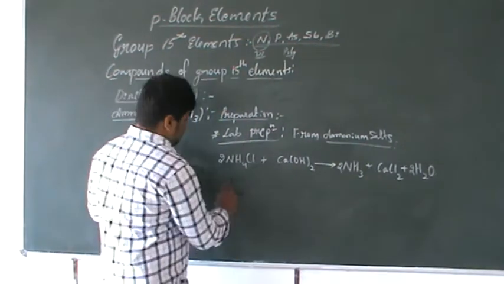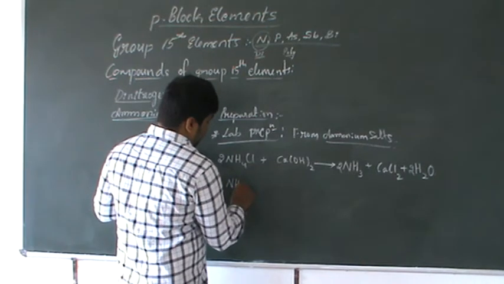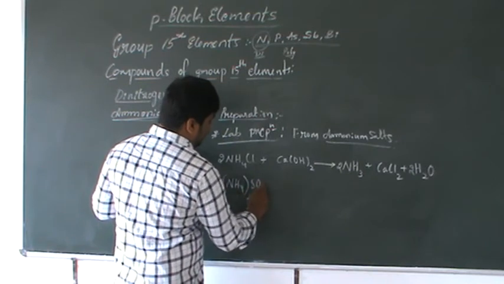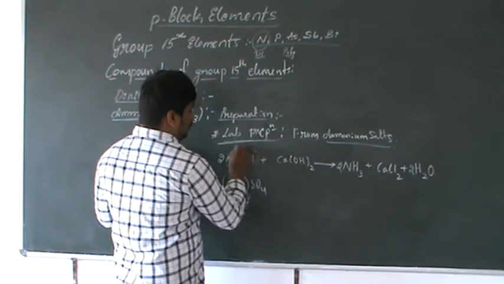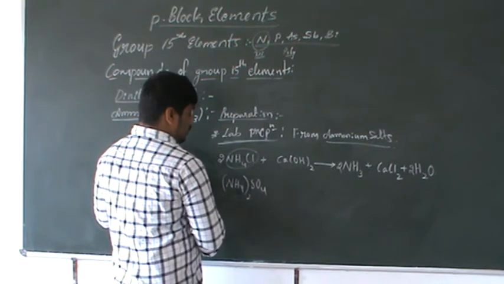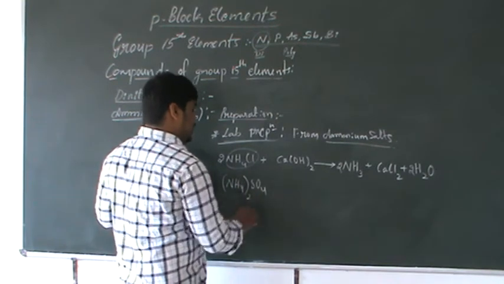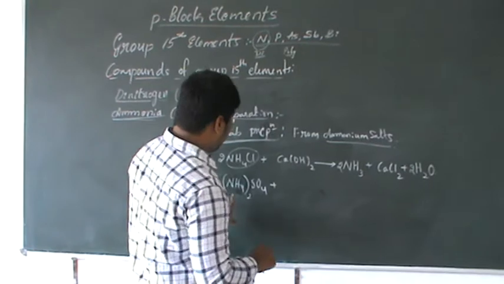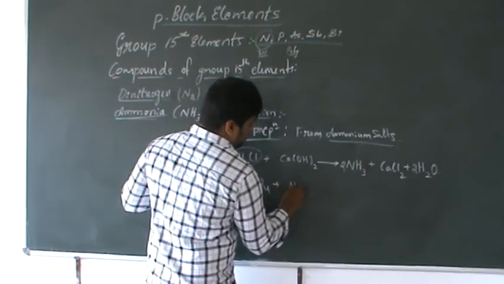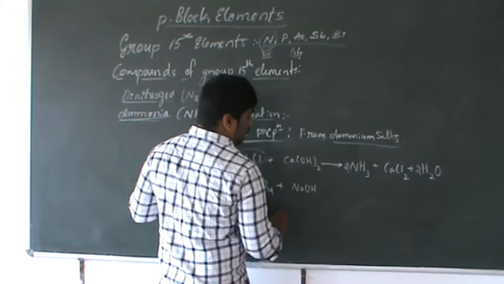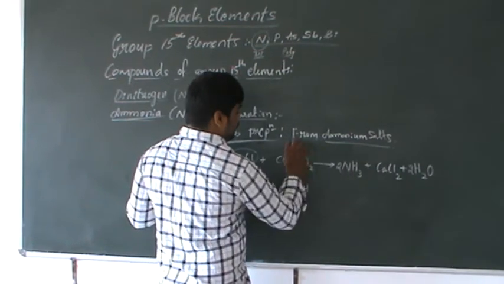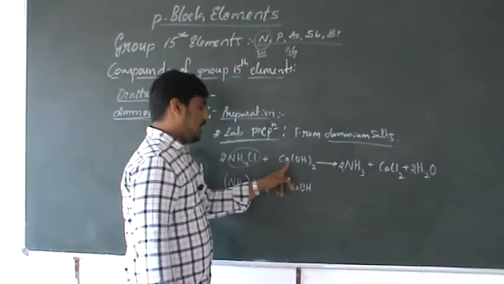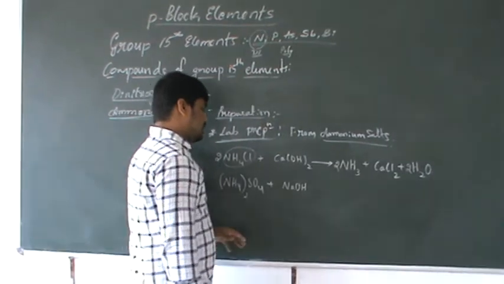Suppose your lab has ammonium sulfate. Suppose there is no ammonium chloride, but a large quantity of ammonium sulfate, then how to prepare ammonia? Preparation of ammonia from ammonium sulfate is again treated with the base. Just as in the first case, the ammonium salt is treated with the base. Base: lime water or caustic soda.